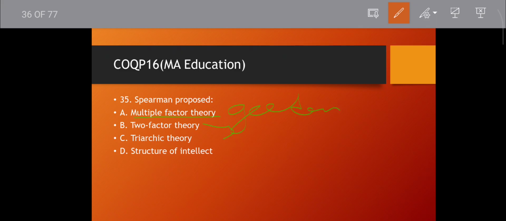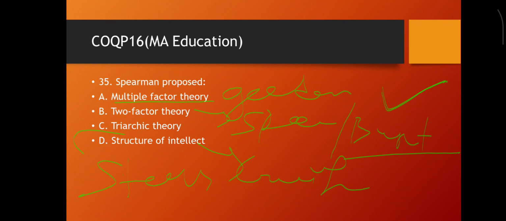Two factor theory is Spearman, and Burt also. Then triarchic is Sternberg. Then structure of intelligence, the third name, is Guilford. Then move to the next question.